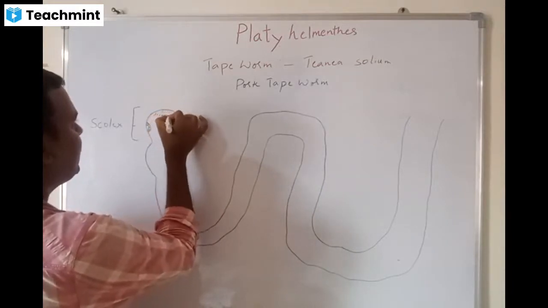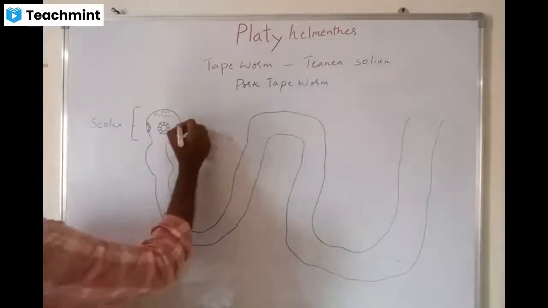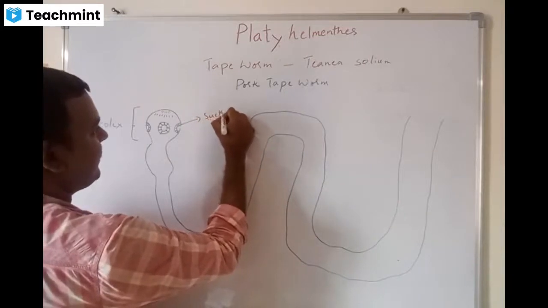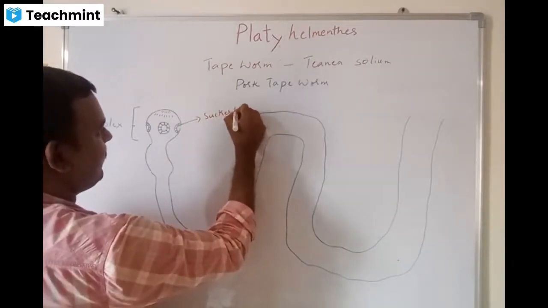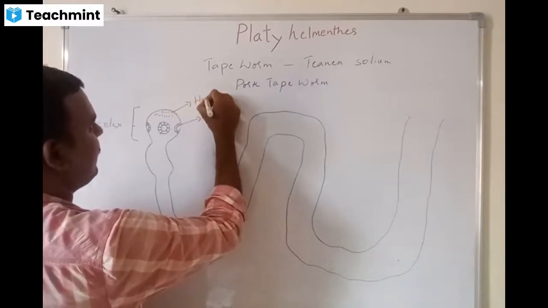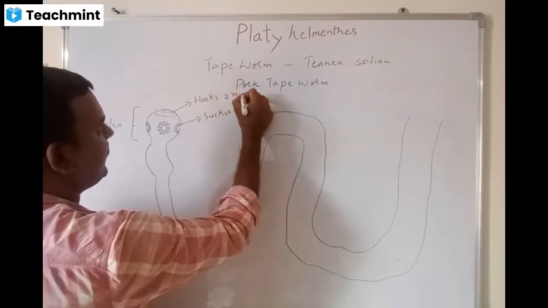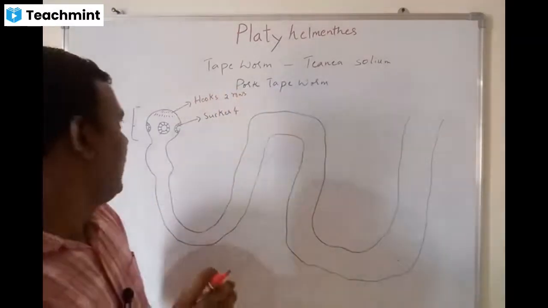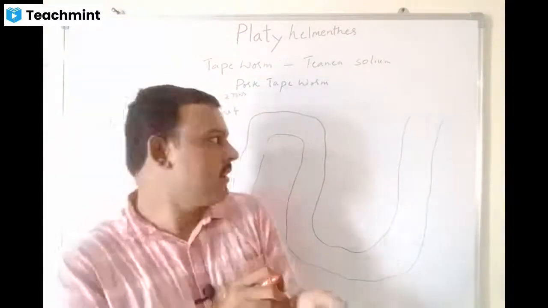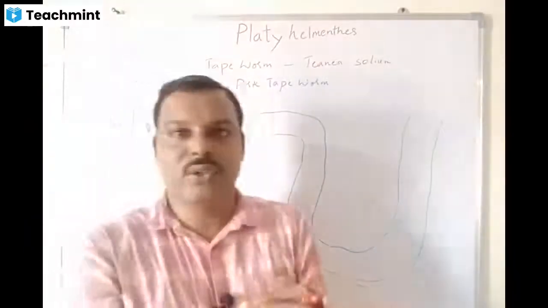There will be two rows. It is also circular. These are called suckers, and these are hooks. They are two rows. So with the help of hooks, it attaches to our stomach, and with the suckers they suck our blood and the nutrients,